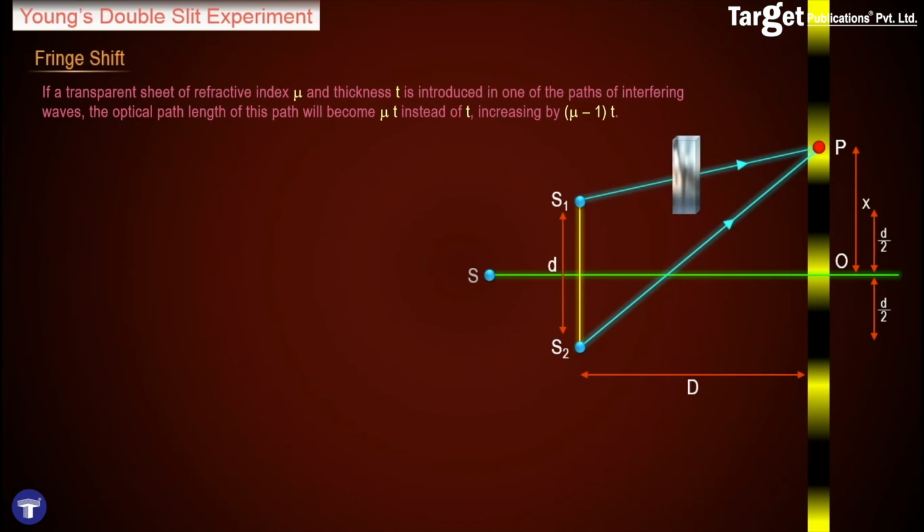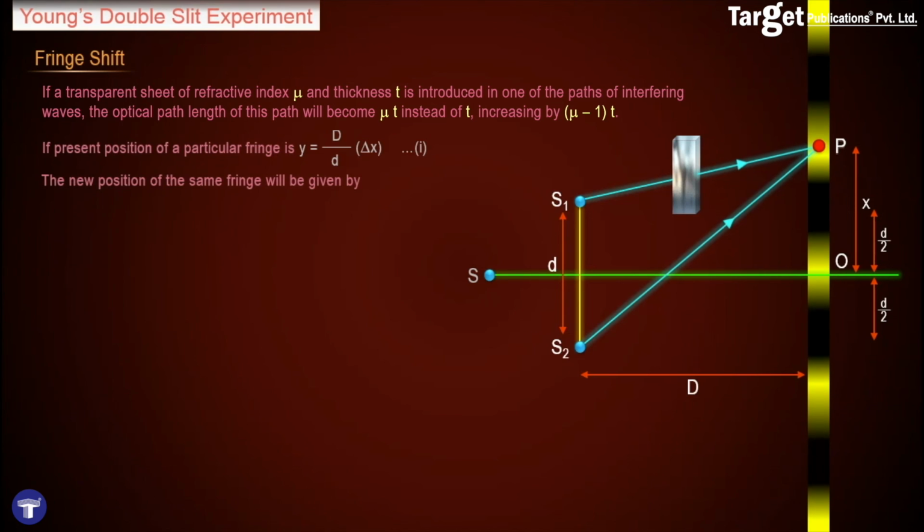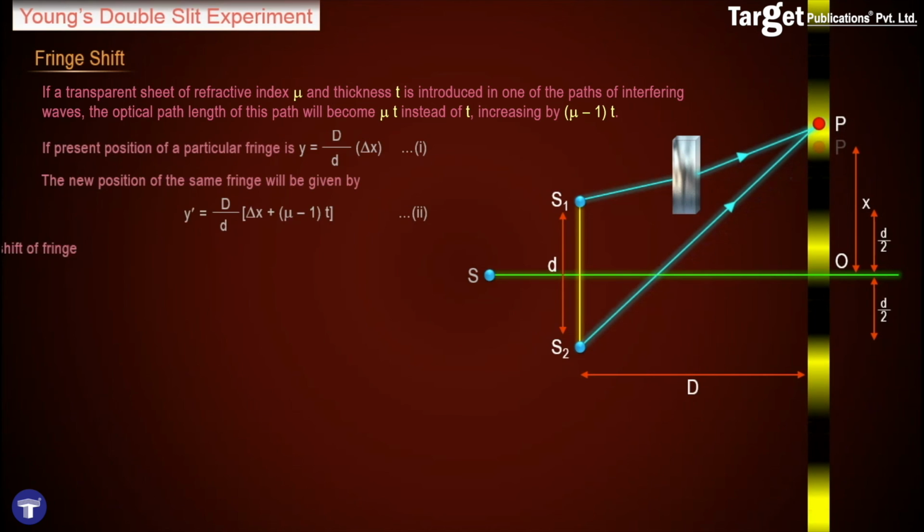If a transparent sheet of refractive index mu and thickness t is introduced in one of the paths of the interfering waves, the optical path length of this path increases by mu minus 1 into t, and therefore, if the present position of a particular fringe is given by y is equal to capital D upon small d into delta x, where delta x is the path difference, then the new position of the fringe will be given by replacing delta x with delta x plus mu minus 1 t.